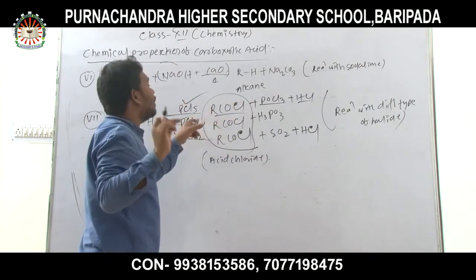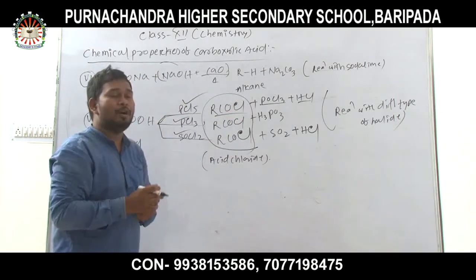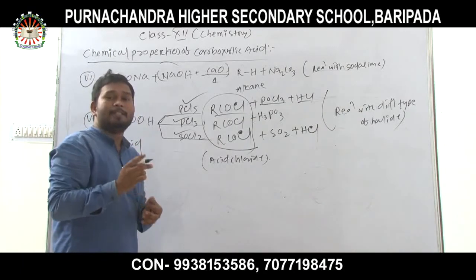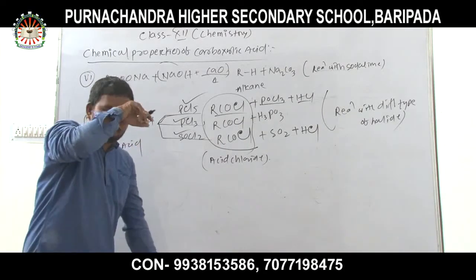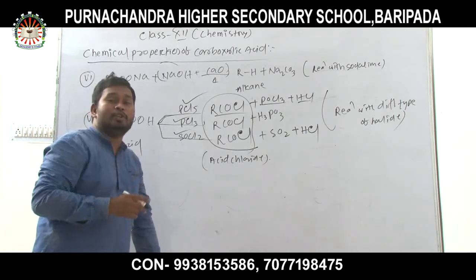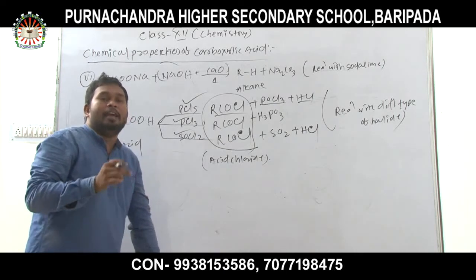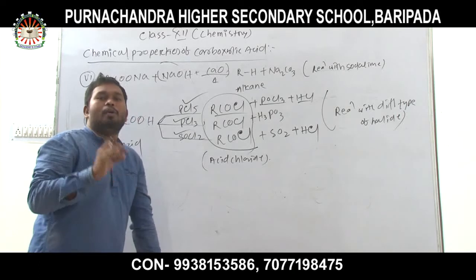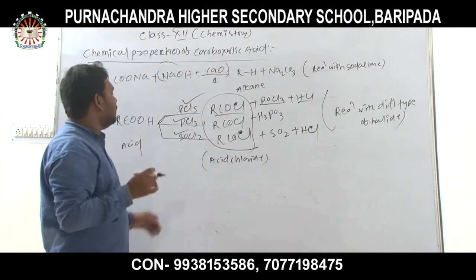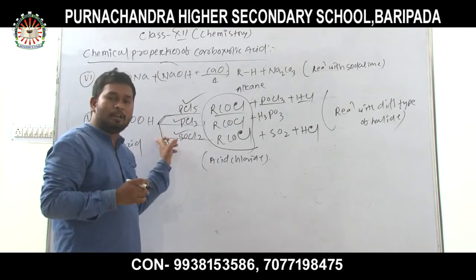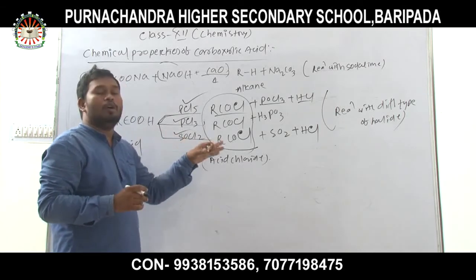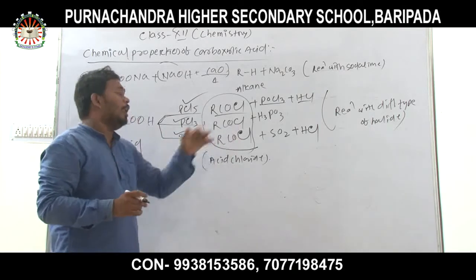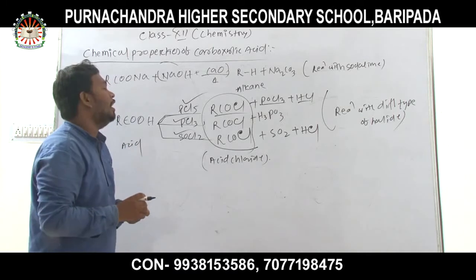With phosphorus pentachloride, POCl3 and HCl are formed. Similarly, with PCl3, acid chloride is formed along with H3PO3. And with thionyl chloride, acid chloride is formed along with sulfur dioxide and HCl gas.